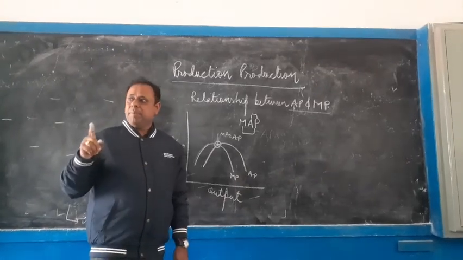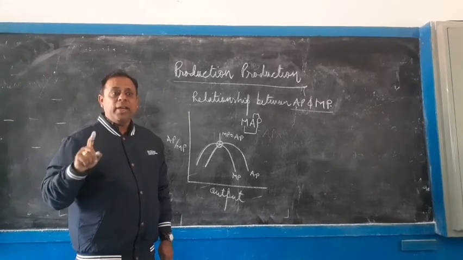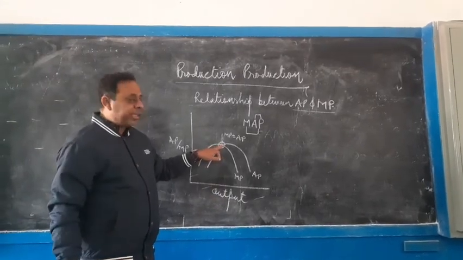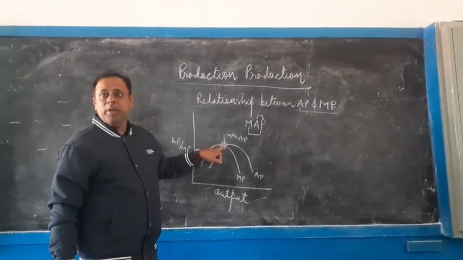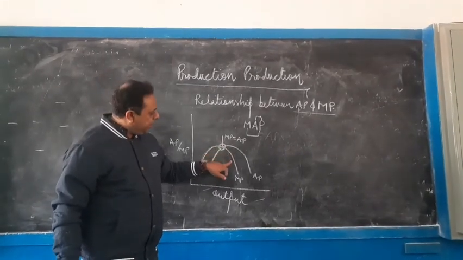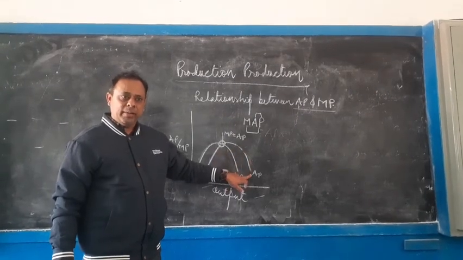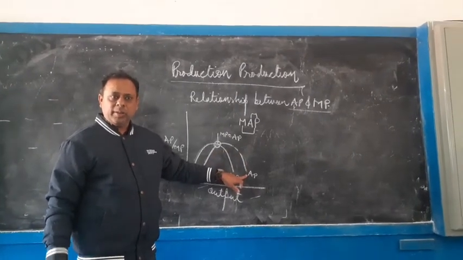When AP is at its maximum, MP and AP are equal. Then when MP starts declining, AP also starts declining. Got it?